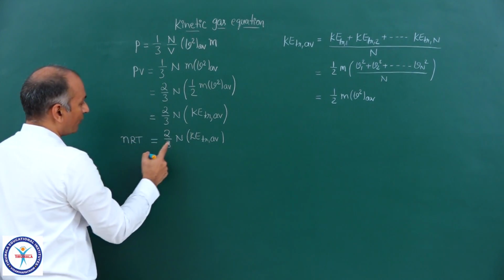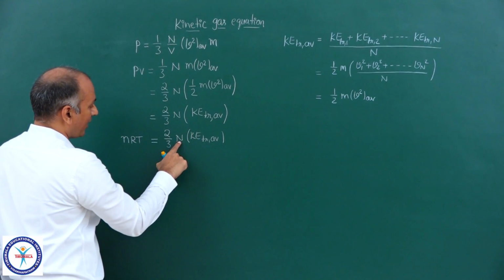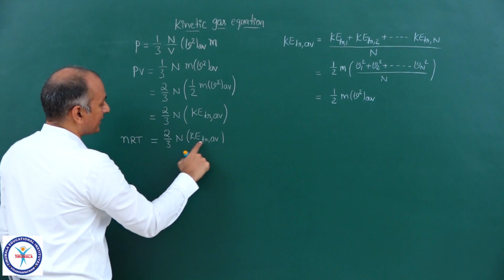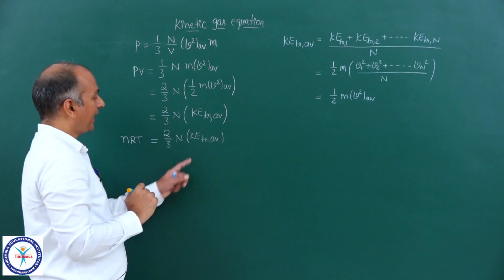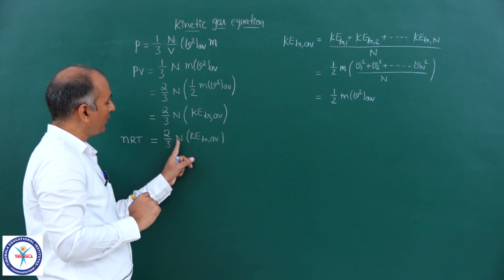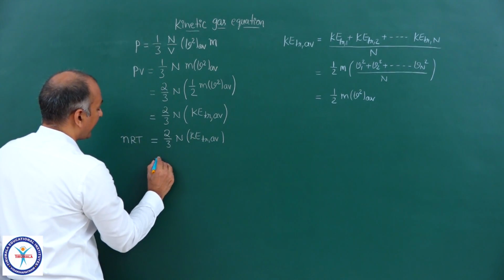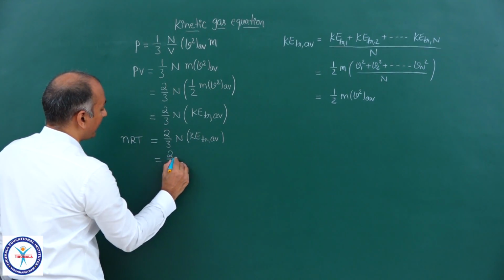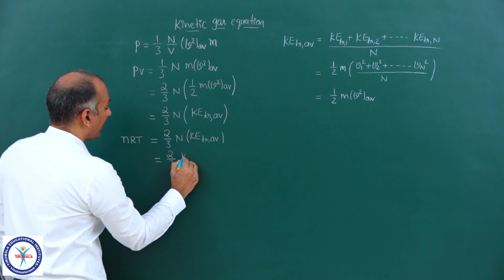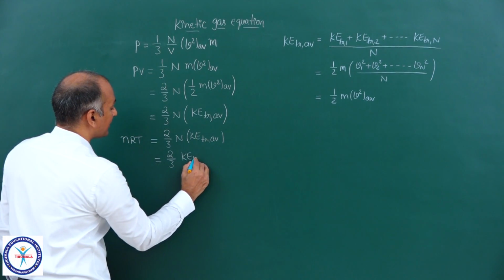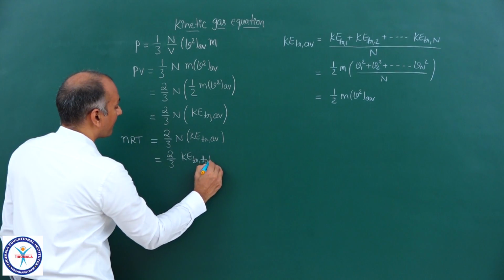Now we can write this one, n into KE translational average, KE translational average into number of molecules, total number of molecules. Can I write that as 2 by 3 KE translational total?